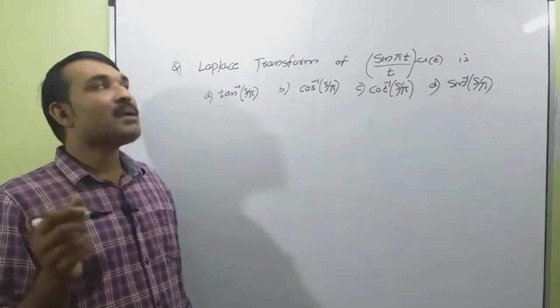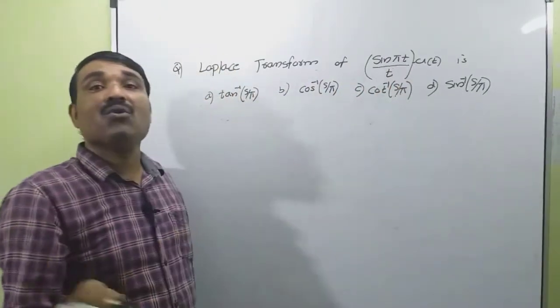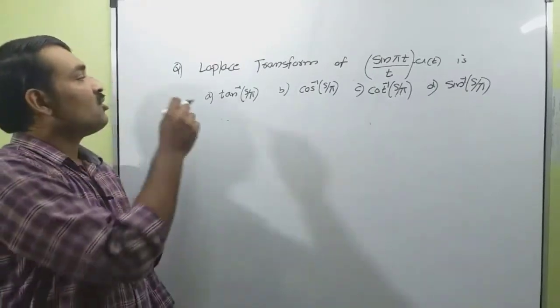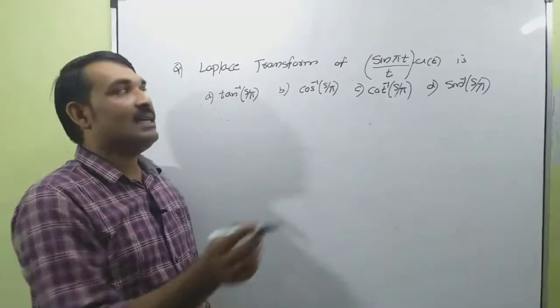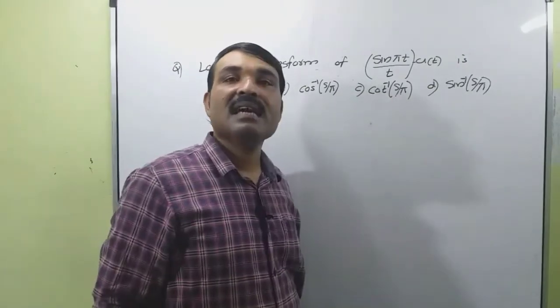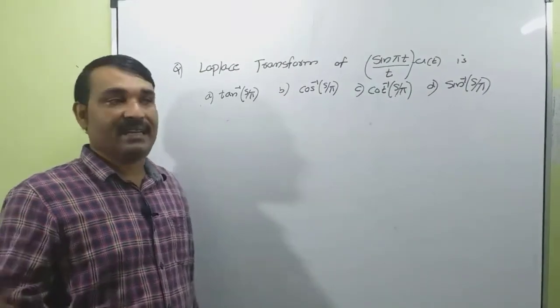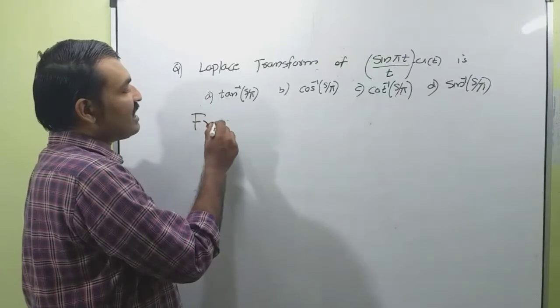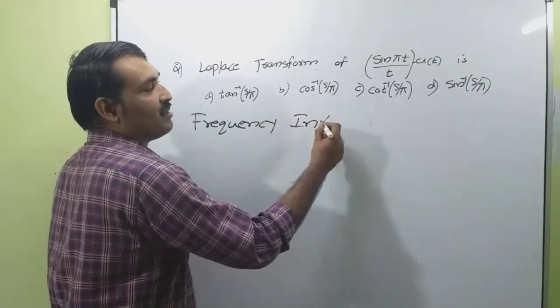Now the question is: the Laplace transform of sin pi t divided by t into u of t is? Choices are given: tan inverse s by pi, cos inverse s by pi, cot inverse s by pi, and D is sin inverse s by pi. Here we can use the frequency integration property.